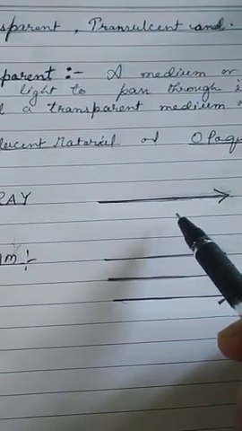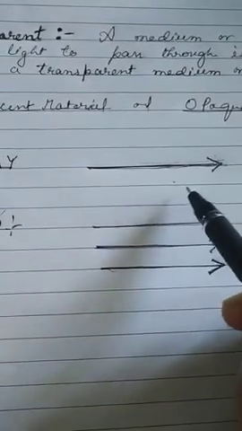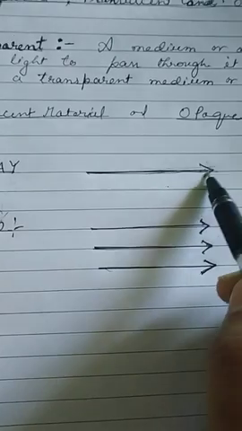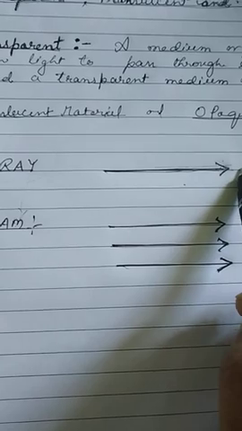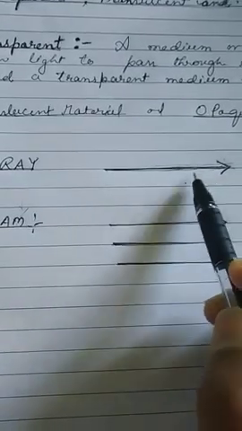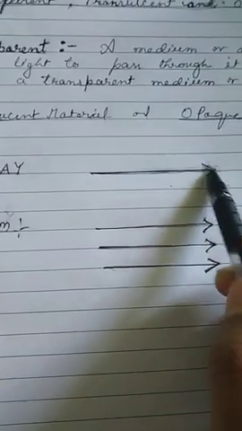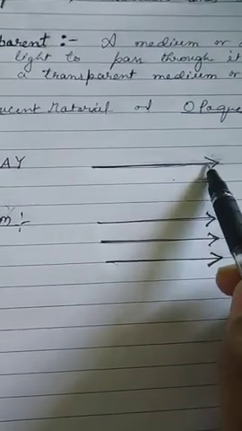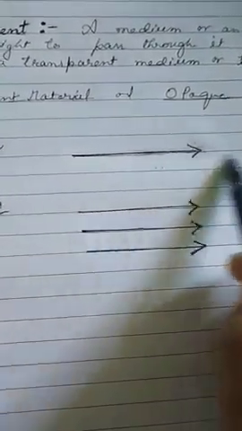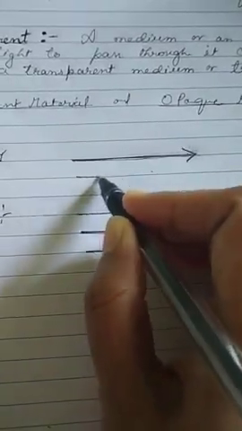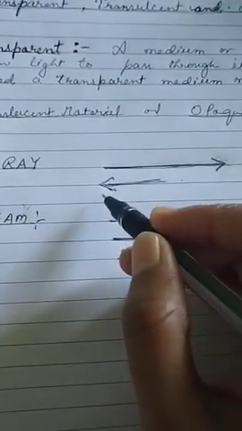Okay, and as I have taught you earlier in my last video, light travels along a straight line path, and it is depicted as a ray. So light is a form of energy which always travels in a straight line path. So a light ray you can define as a straight line with an arrowed head. The arrowed head indicates the direction in which the ray moves. Suppose a ray of light is like this, it means the ray of light is moving in this direction.